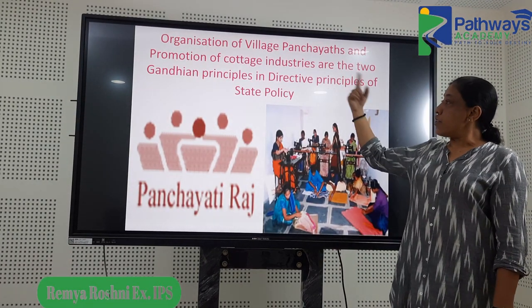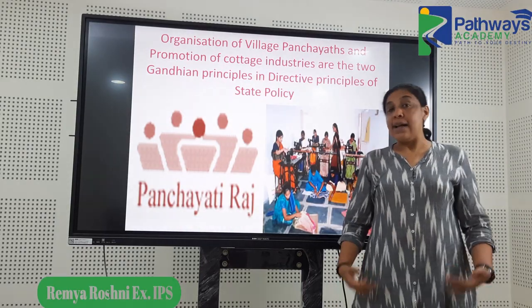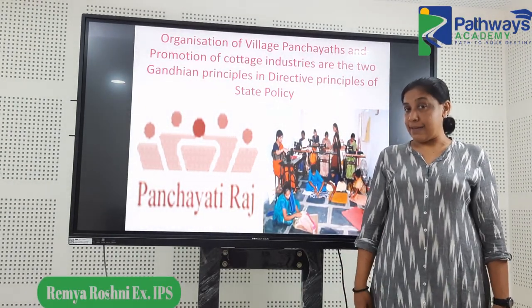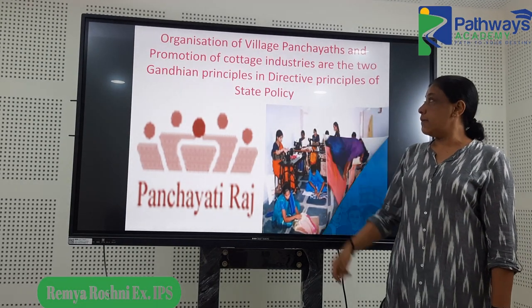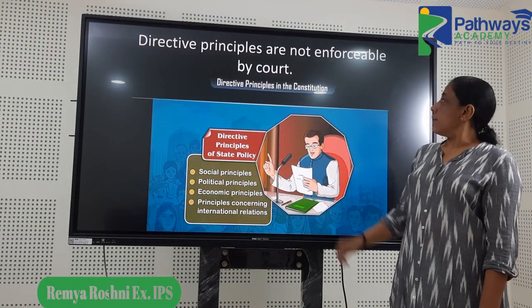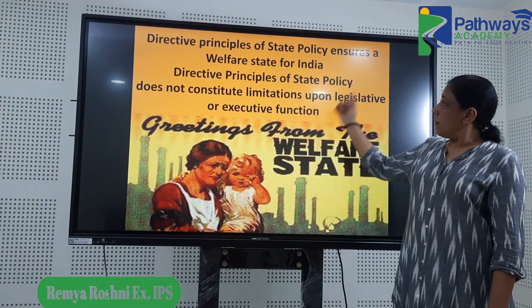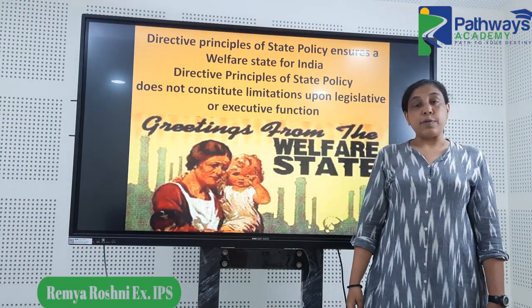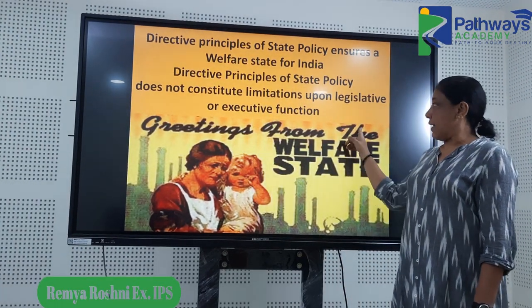Then organization of village panchayat and promotion of cottage industries are the Gandhian principles from DPSP. There are socialist principles and other things as well. So for the Gandhian principles, these two are the most important ones. Then they are not enforceable. One more question on that. Then all these directive principles actually give the idea of a welfare state.